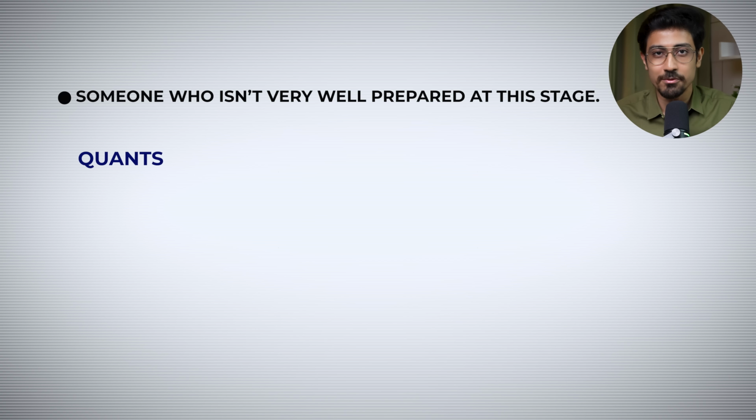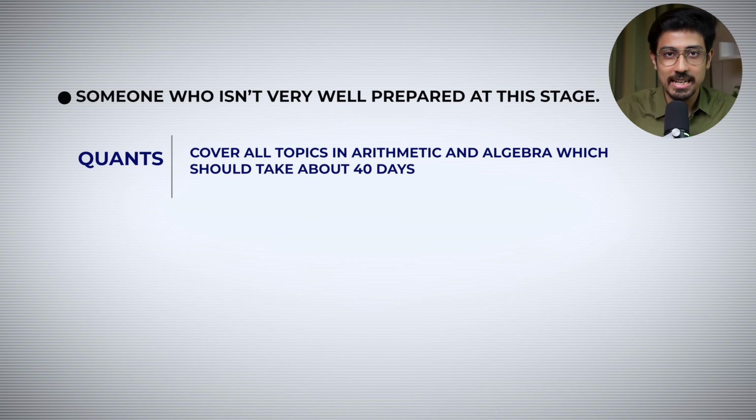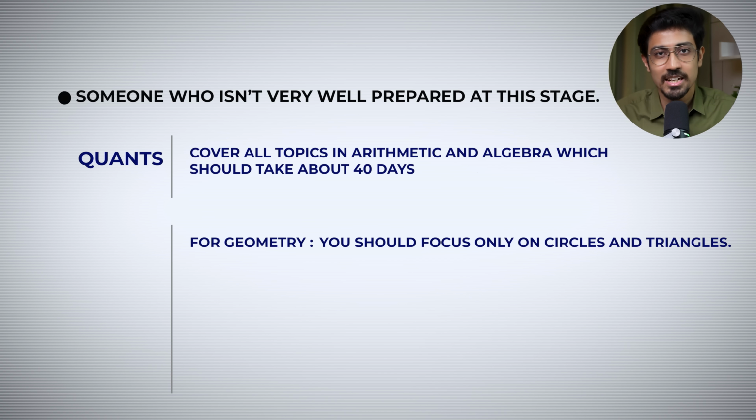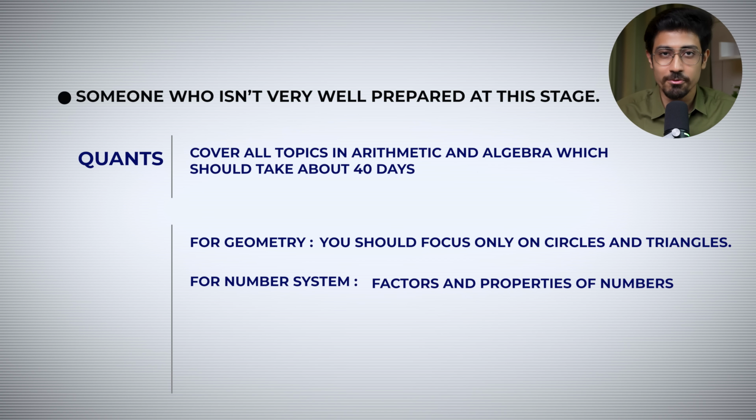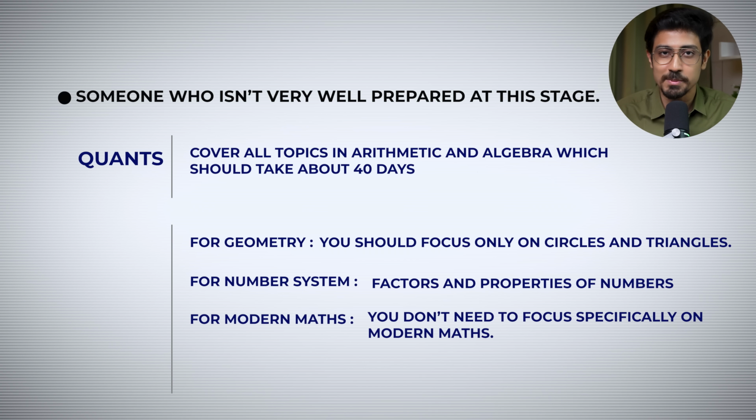And if you're someone who is not very well prepared as of now, your focus needs to be on quants. And for quants, what you have to do is, for arithmetic and algebra, you have to cover all the syllabus, all the topics under arithmetic and algebra, and that should take you around 40 days. After that, for geometry, you just focus on circles and triangles. For number system, you just focus on factors and the basics of numbers like divisibility rules, number properties, and so on. And from modern maths, you don't need to specifically pursue modern maths. So this is going to be your strategy.